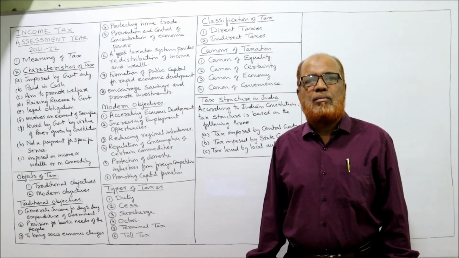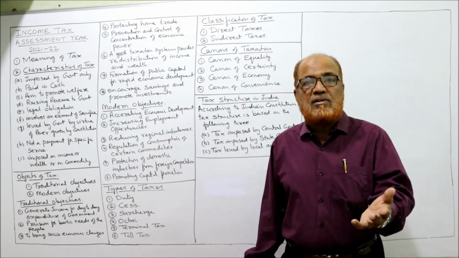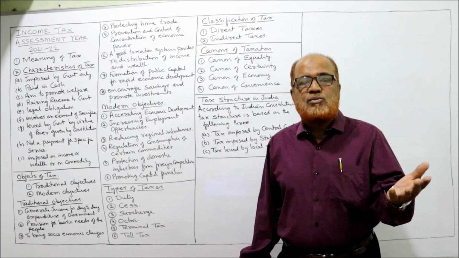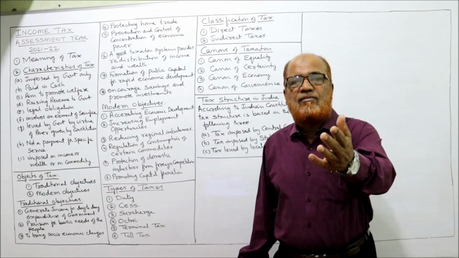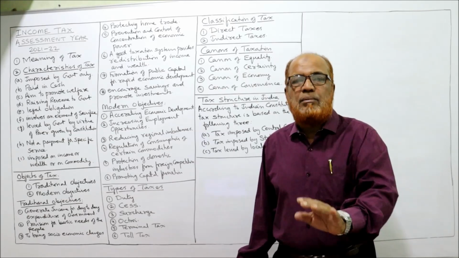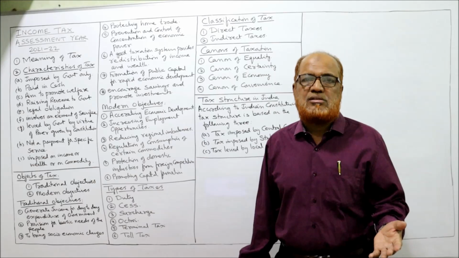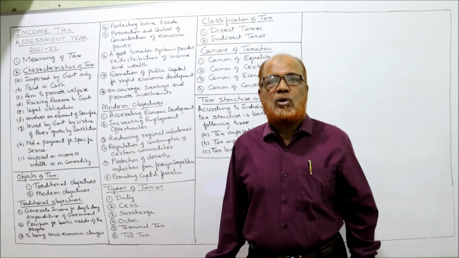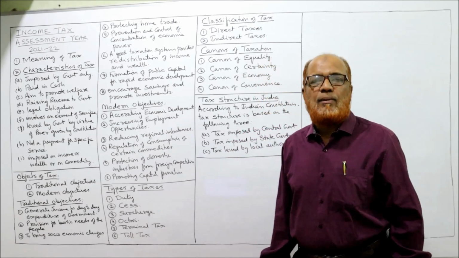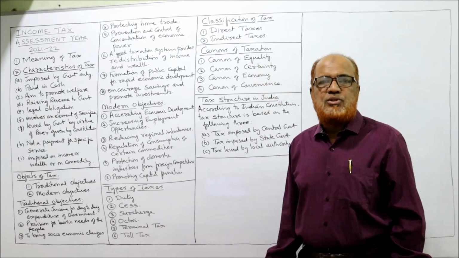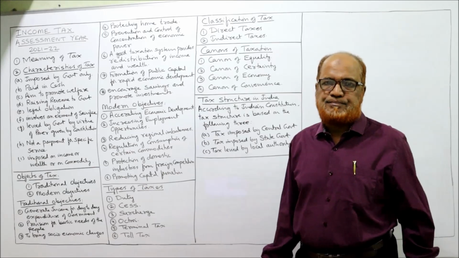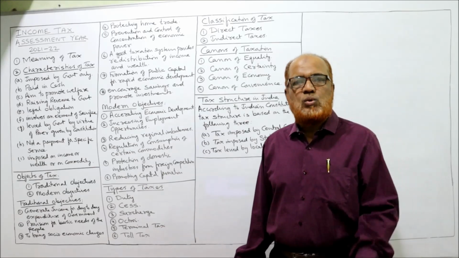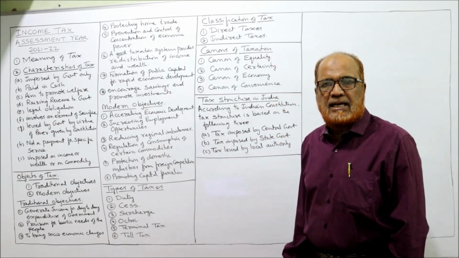Another objective of the government is encouraging the people to save the money. Because the income tax provision says if you save the money, your tax liability may be reduced by different provisions. So when savings are there, investment will be promoted. So these are some of the traditional objectives of taxation. These are the reasons why the government will impose the taxes.